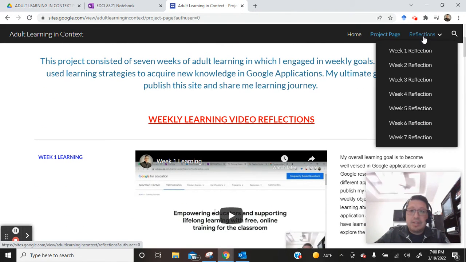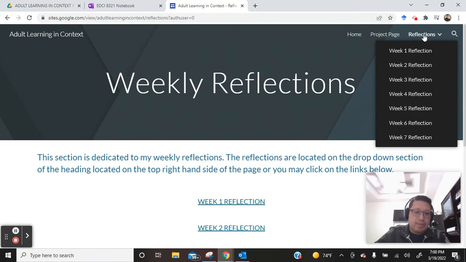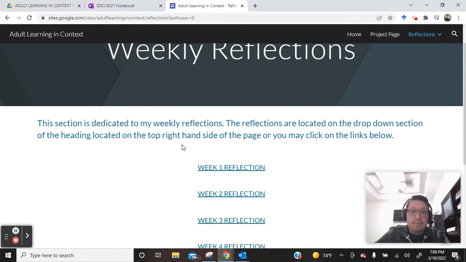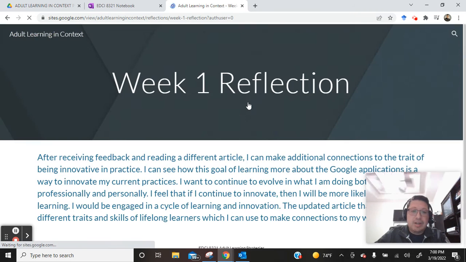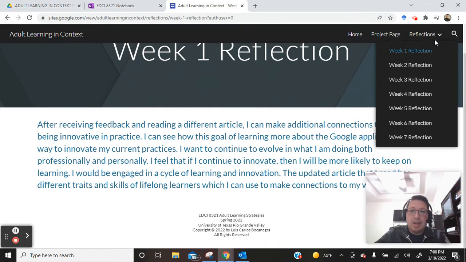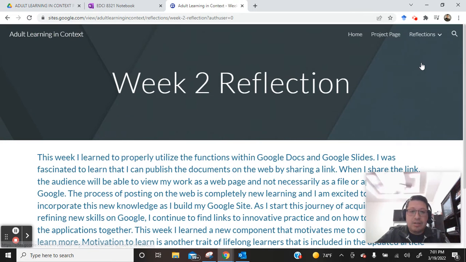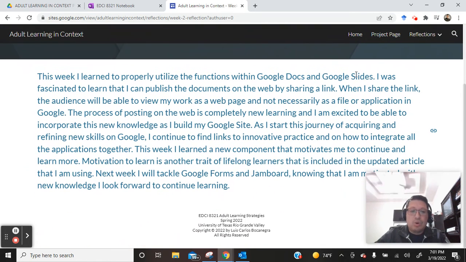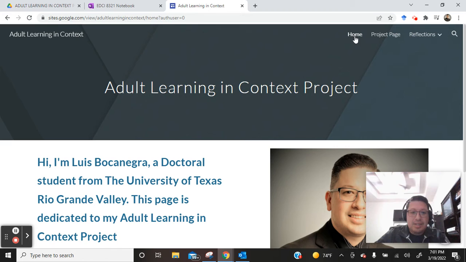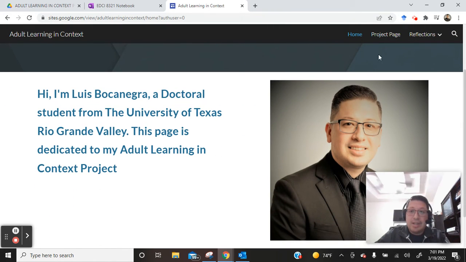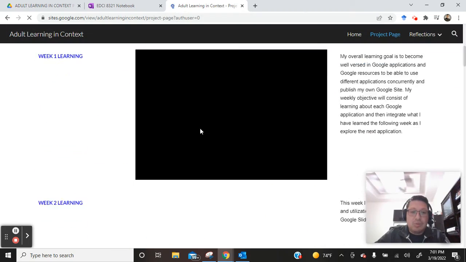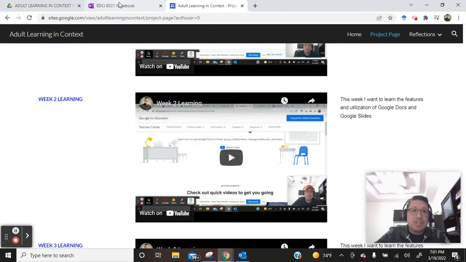So my weekly reflections, these can be accessed two ways, right? I went ahead and I embedded them all in this page, or you can use the drop down. So if I click here, it'll take us to the week 1 reflection. Or if I use the drop down, it can take us to the week 2 reflection. So overall, the page looks, to my understanding, very good. It's easy to manage, easy to navigate. It has all the components that I wanted it to have. My projects page is organized, and so are my reflections.